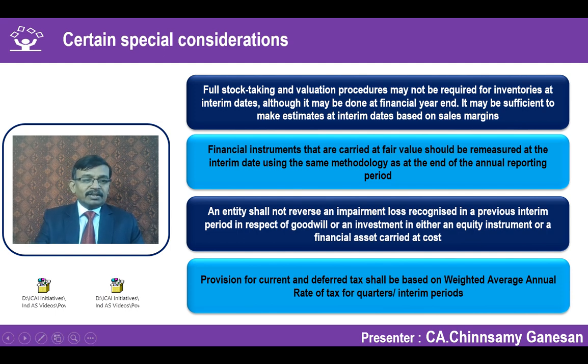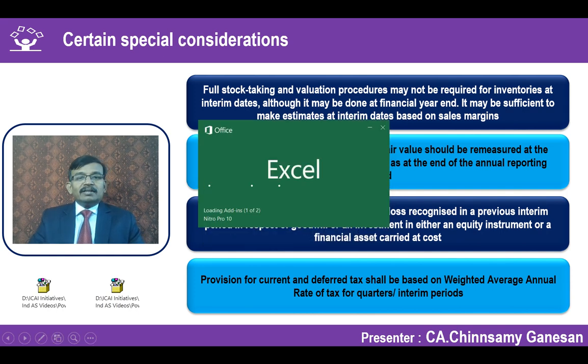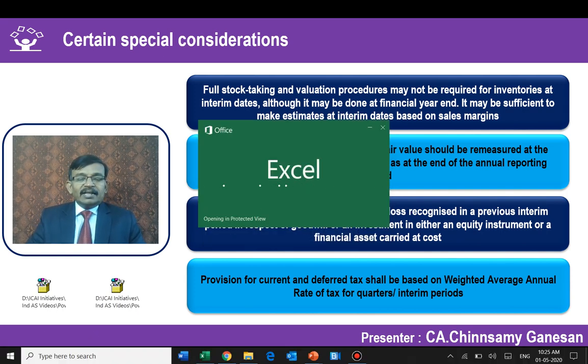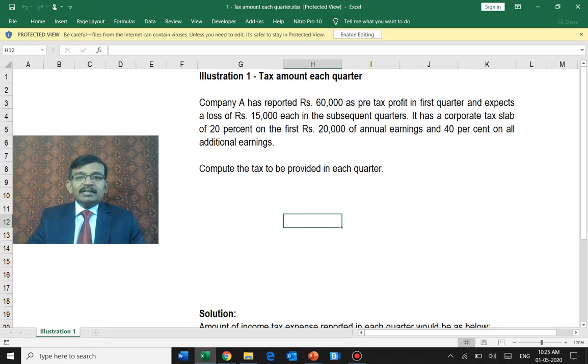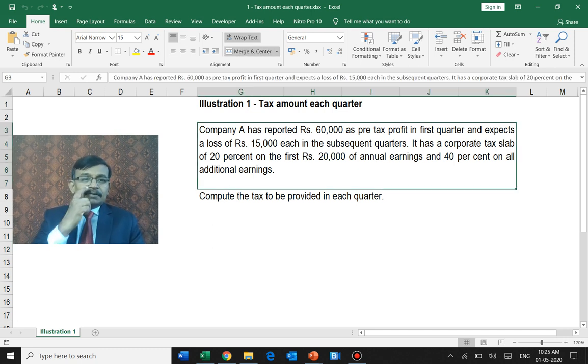Let us take one example to understand this concept. What it talks about is an interesting concept to arrive at an annual general average rate of tax. Okay, annual rate. It's not the quarterly rate. It's a general tax rate for the annual period. Let us understand what is that average general annual rate which we are talking about.